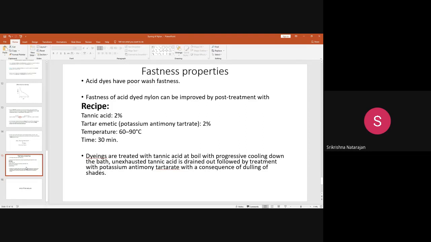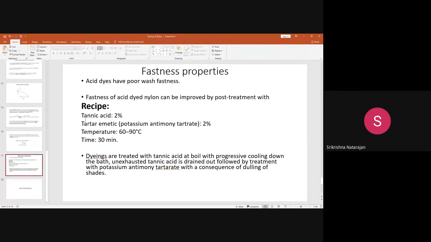Okay, so for providing good wash fastness, nowadays dyes have been engineered for better wash fastness. But in order to increase the wash fastness, what we have to do is some after treatment with tannic acid or some chemical, some dye fixation you can do. You can treat it with some chemical called tannic acid or tartar emetic. This is the potassium antimony tartrate.